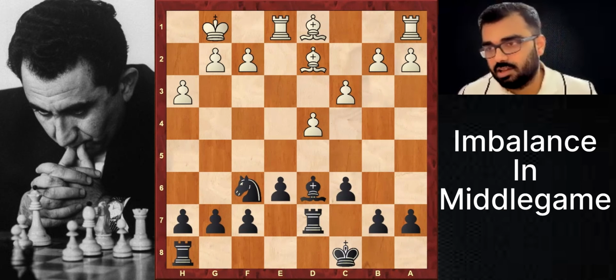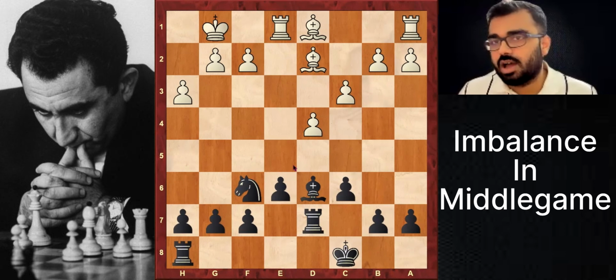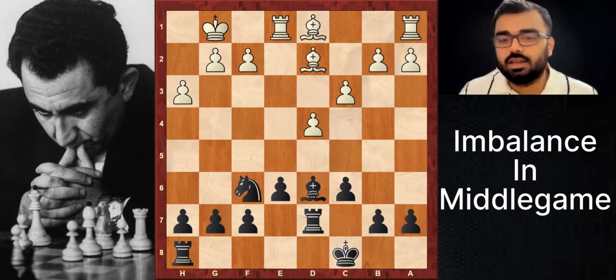Okay, so this is the position, and it is taken from a Caro-Kann game from Petrosian, but it is similar to Slav after white plays pawn c4. But here it is an imbalance of bishop versus knight. And again, you have to imagine a plan. This is a very nice position. Try to apply. I will give you 5 minutes to think here. Good 5 minutes. Please make a plan from the imbalance chart.